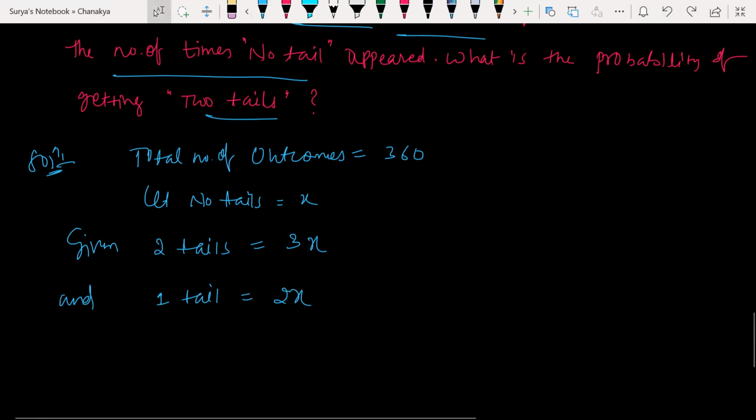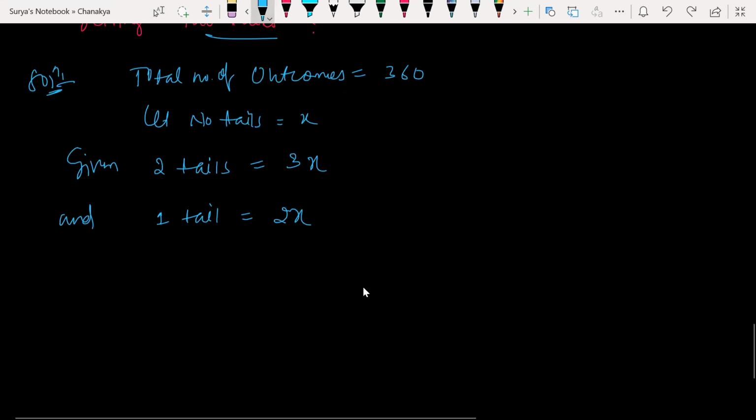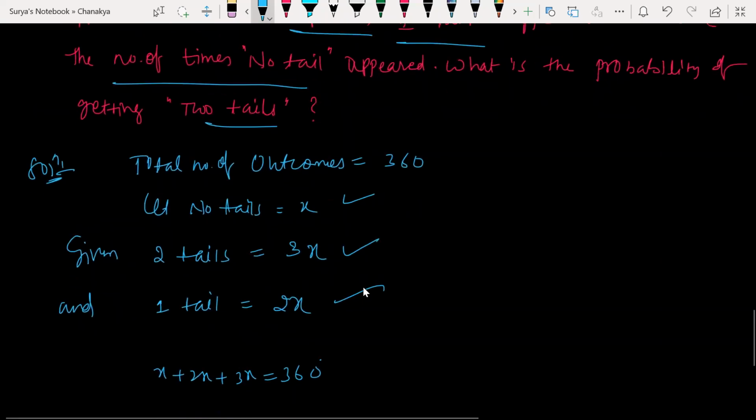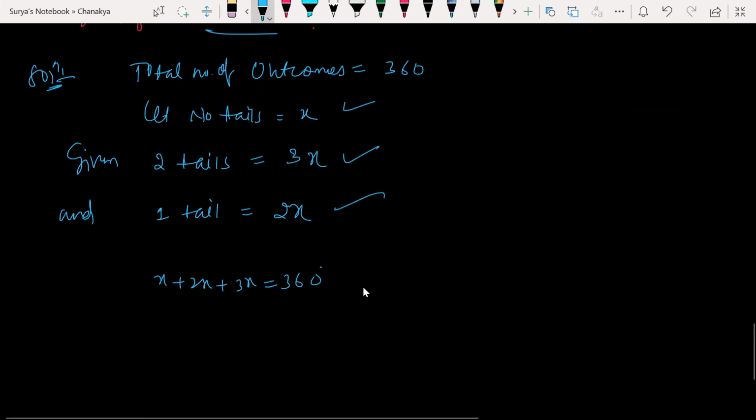So look at it, very simple now. So no tail, two tail, one tail. How much? 360, right? Instead of doing 360 here, we can do 1, so that we'll get directly the probability. So instead of doing 6x is equal to 360, we can directly equate it to 1, so that we'll directly get the probability in simplest form.